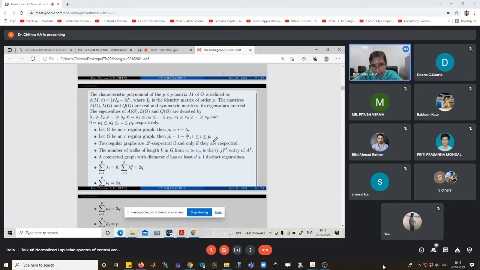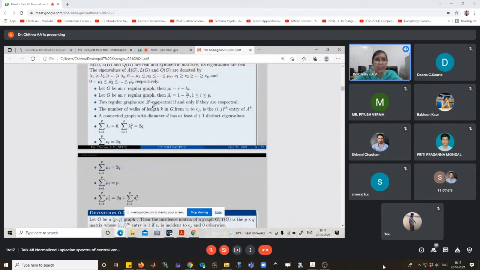Cospectral graphs means that two graphs are said to be cospectral if they have the same spectrum. G1 and G2 are two cospectral graphs, then they have the same spectrum, that is, they have the same eigenvalues. Then μi tilde is equal to 1 minus λi by r. In the case of a regular graph, cospectral and regular implies L-cospectral graphs.